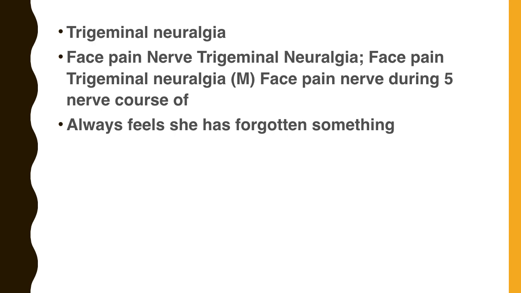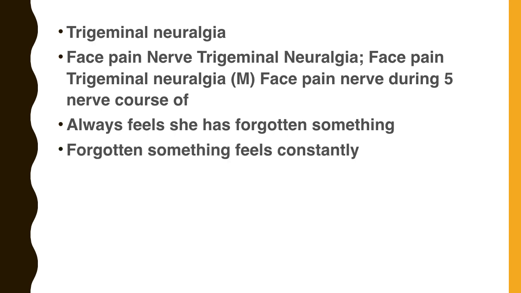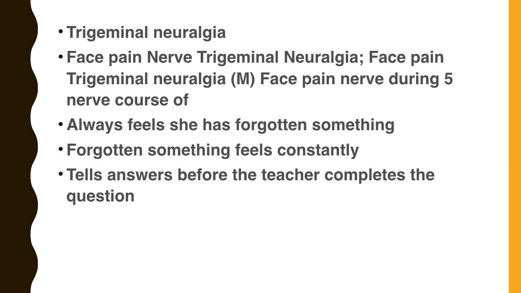Always feels she has forgotten something. How will you work out that? The rubric: mind, forgotten something, feels constantly. Tells answers before the teacher completes the question. That student will tell the answer before the teacher completes the question. How will you work out that? Agility, mental. So we will discuss the physical generals, mental generals and particulars. So agility, mental.